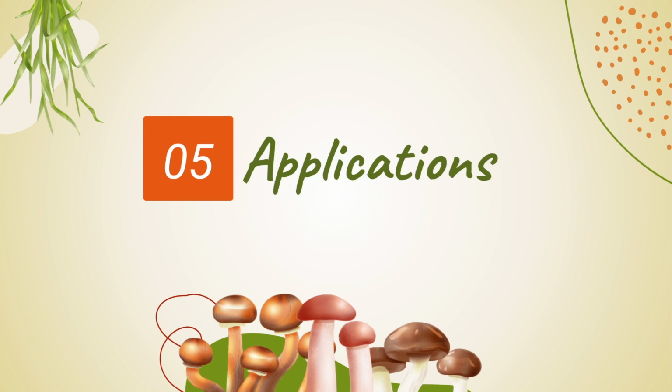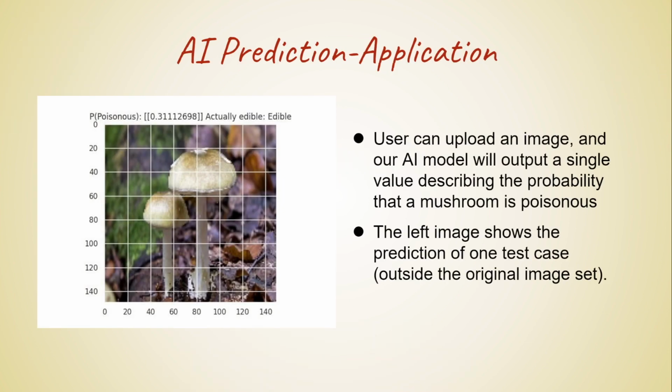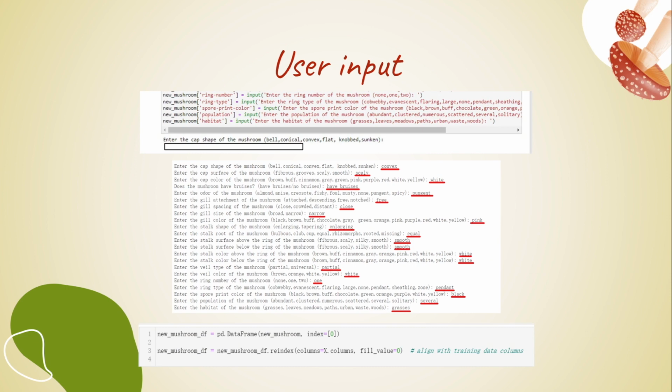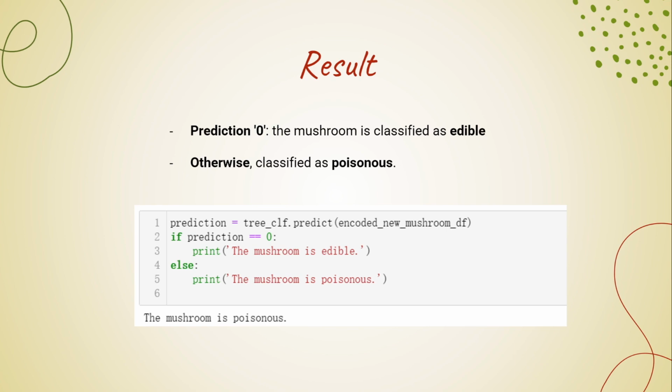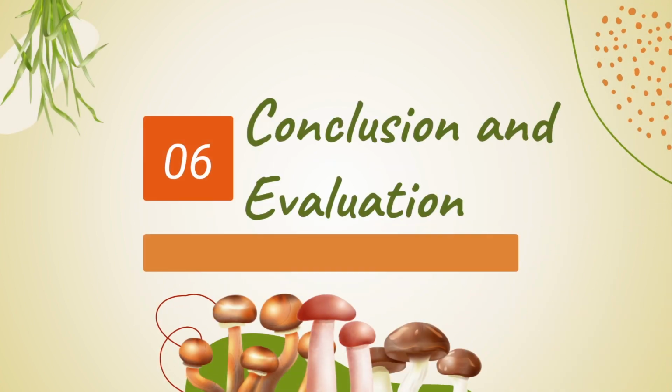In order to put our AI and machine learning models to usage, for the AI model, the user can upload an image and the AI model will output a single value describing the probability of whether the mushroom in the picture is poisonous. For the machine learning algorithms, the user must manually input every one of the 22 characteristics into the algorithm before our function uses the fit transform method to encode each input from a categorical variable into a numerical representation. The 22 characteristics are then inputted into the decision tree machine learning algorithm, which will return an output telling the user whether or not the mushroom is poisonous.